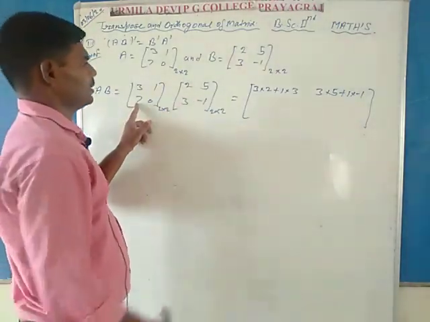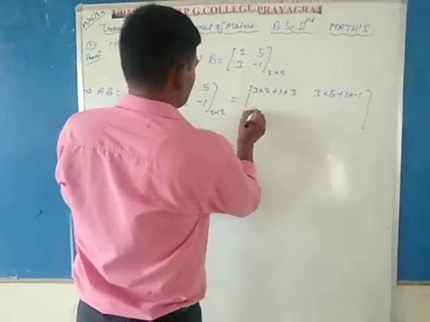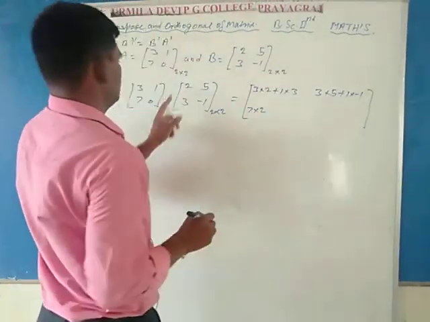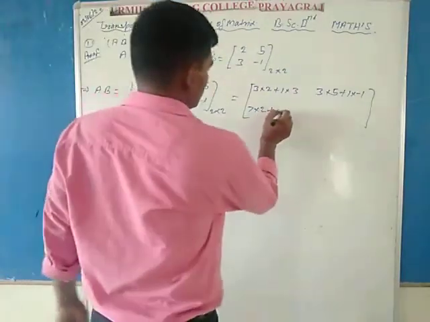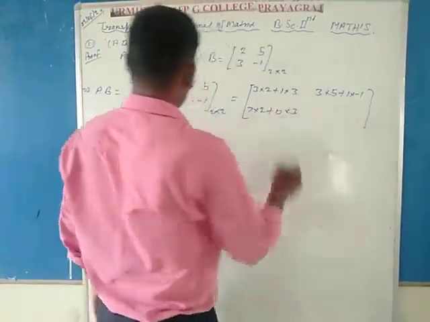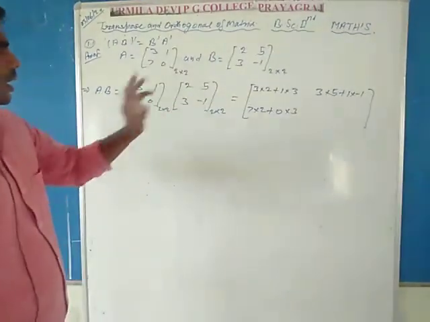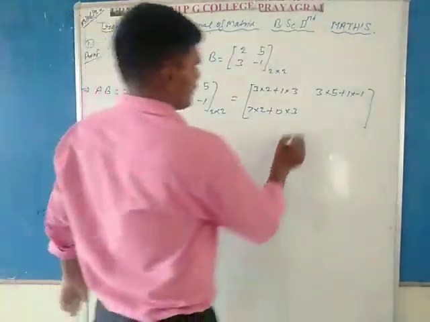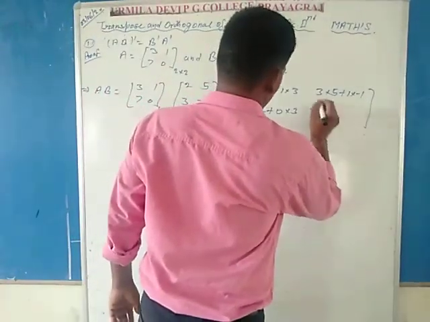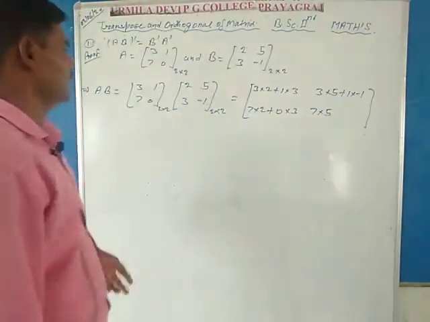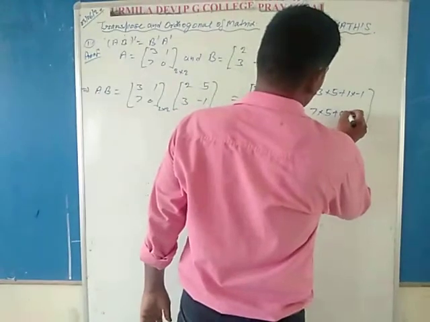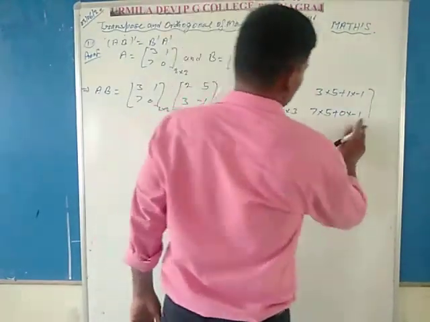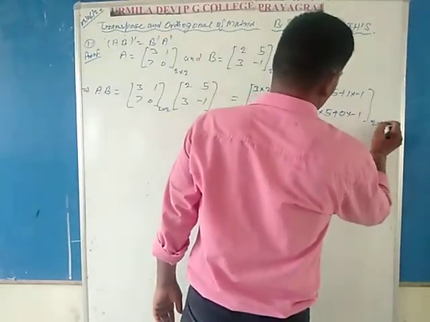Second row first column: 7 into 2 plus 0 into 3, and second row second column: 7 into 5 plus 0 into minus 1. This is of 2 by 2 order.